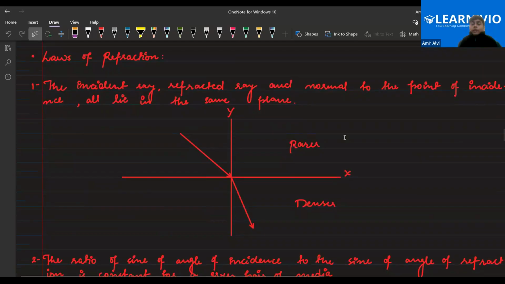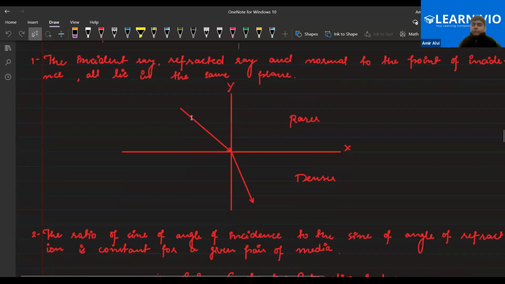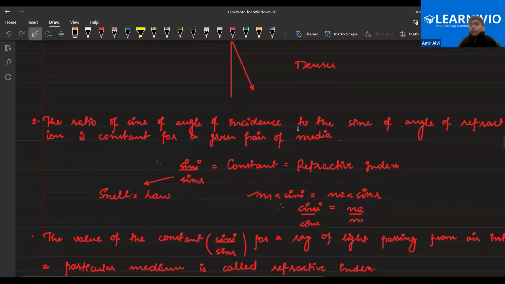The incident ray, refracted ray, and the normal at the point of incidence all lie in the same plane. The only difference is that the refracted ray is there instead of the reflected ray, so the law is the same as for reflection. Next, the ratio of the sine of the angle of incidence to the sine of the angle of refraction is constant for a given pair of media. It means that if you take the angle of incidence and the angle of refraction in the sine function, the ratio would be constant. That is called the refractive index. Got it, everyone?